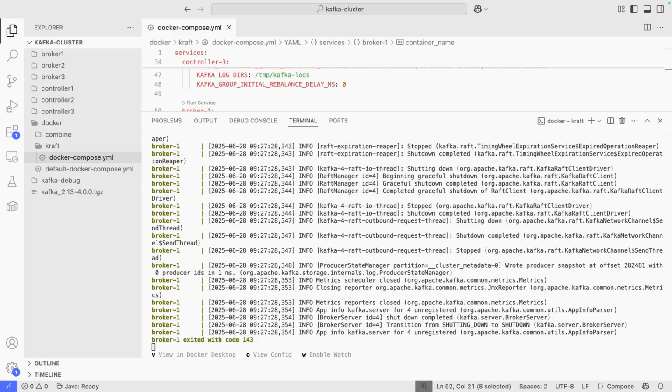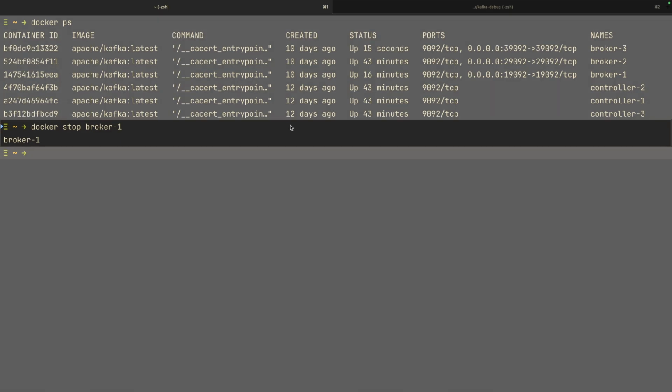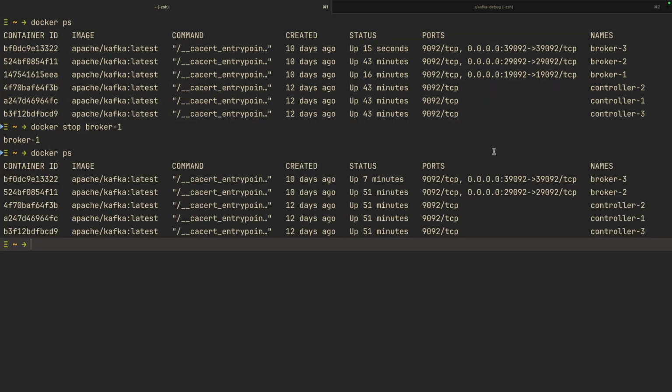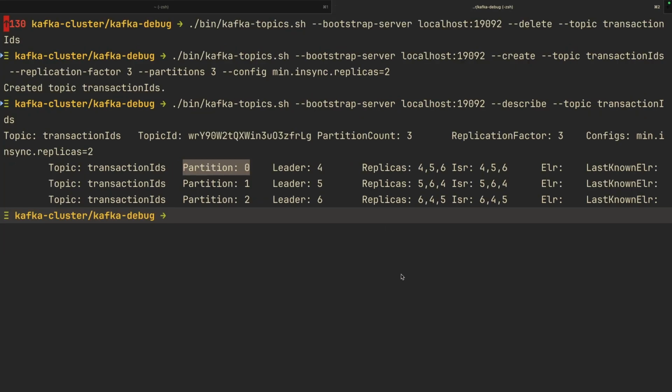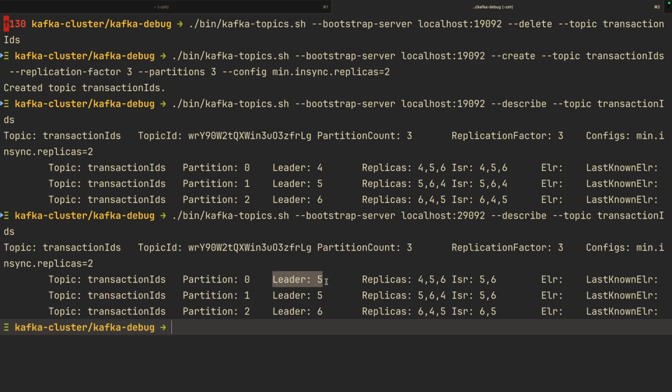And now we will describe our topic again to see who is the new leader of partition 0. If we go back to our terminal and check docker ps, we know that the broker is still down. And now we can also check who is the new leader of our partition 0. Previously, we know that it was leader 4. What about now? You can see now node 5 is the new leader of partition 0. And as you can see, we only have 2 in sync replicas, that is node 5 and 6. This indicates that our cluster has stabilized and everything is back to normal.